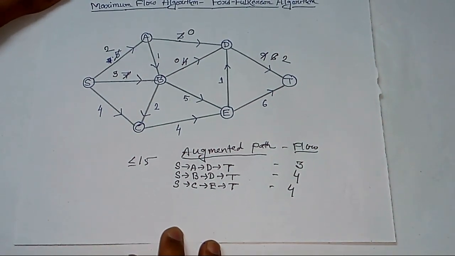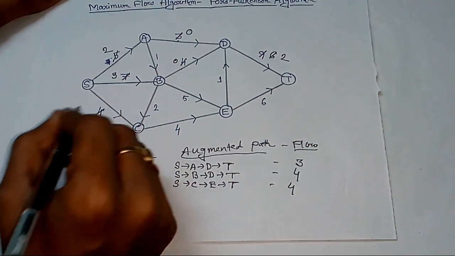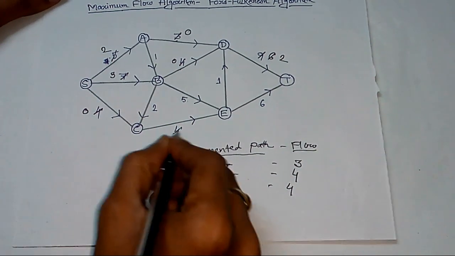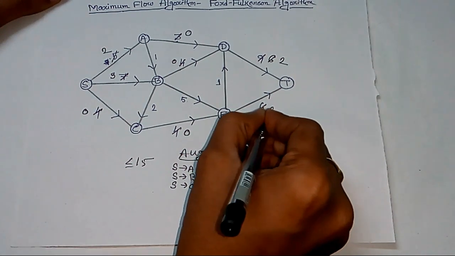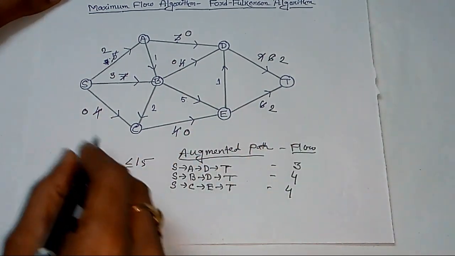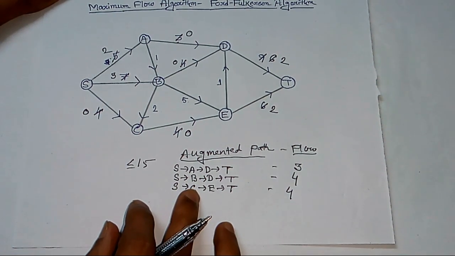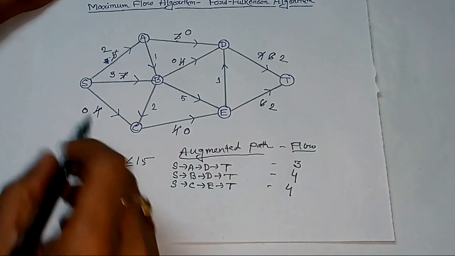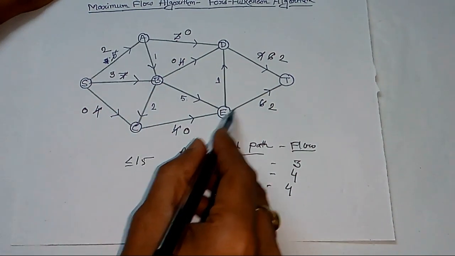Now we write the residual capacities of these arcs or pipelines. The new capacity of SC is 0 now. The capacity of CE is again 0, and the capacity of ET is 2. So these are the residual capacities of these arcs or pipelines. Next we have to find, is there any other augmented path? The answer is yes. There is one more augmented path. We find that the path is from S to B, from B to E, from E to T.